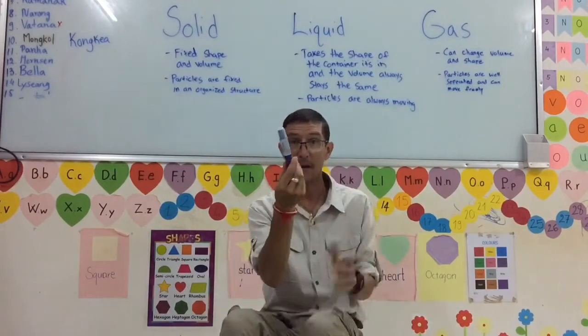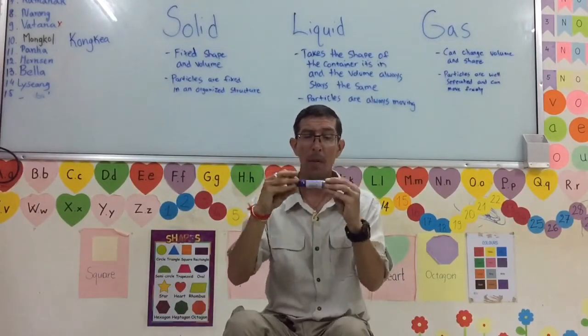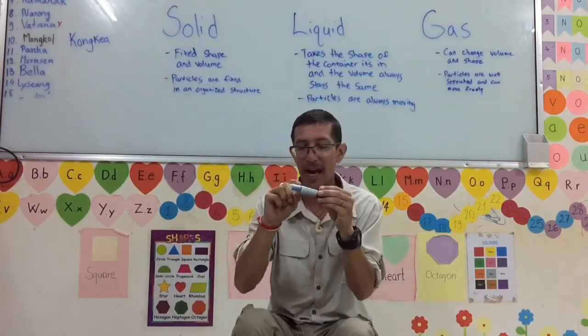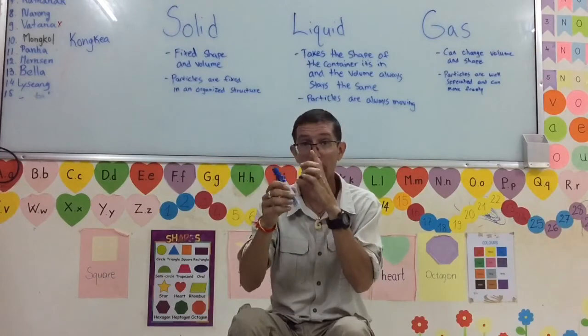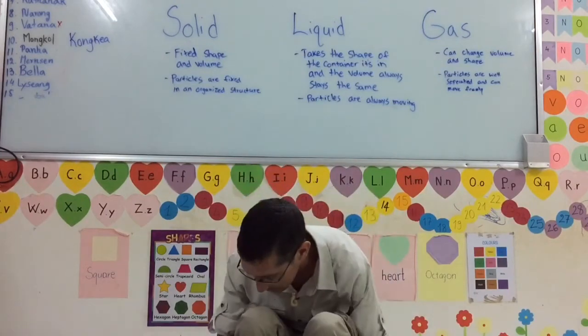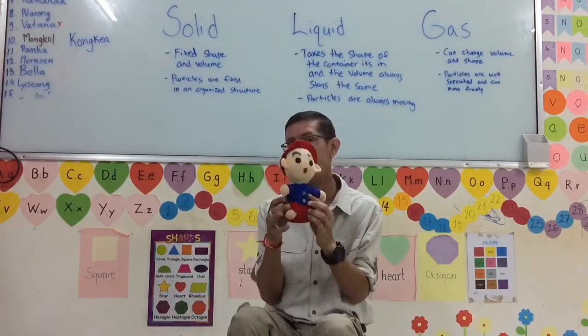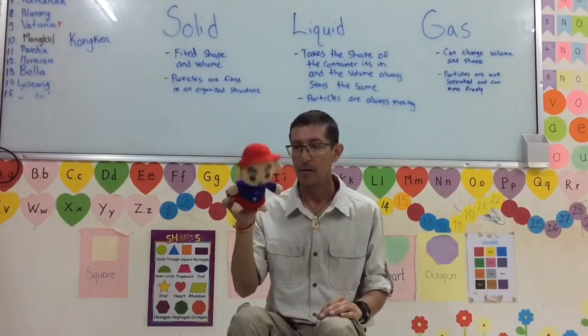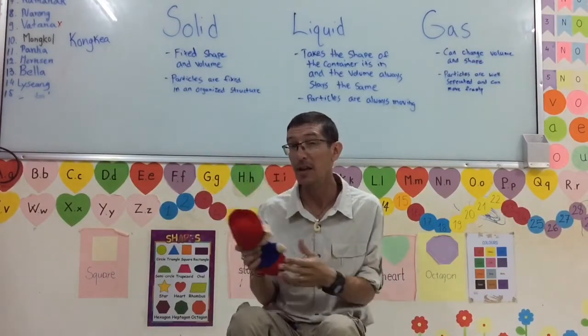Same thing with a marker. A marker is solid. Look, it's solid. Inside has a liquid. We'll talk about this later. Look, the teddy bear, it looks soft, right? But it actually is considered a solid.